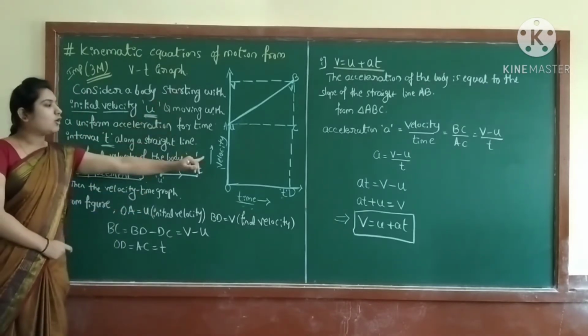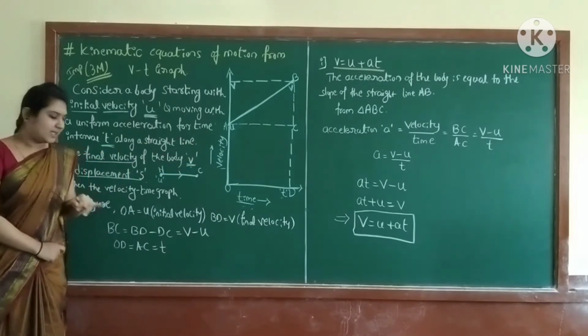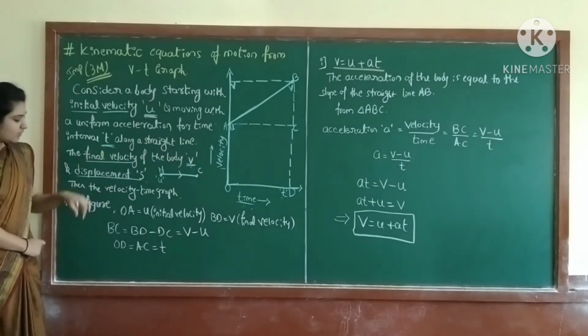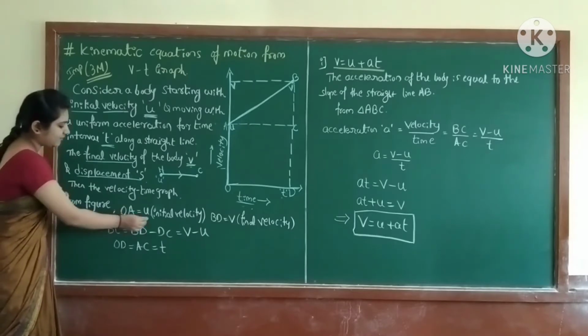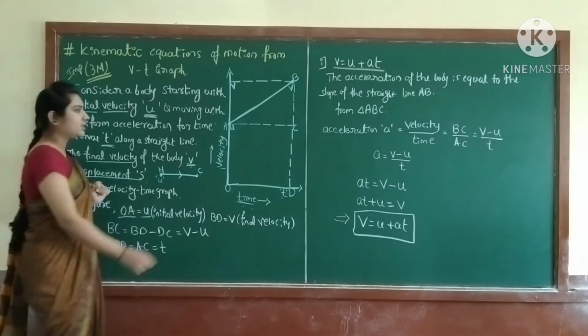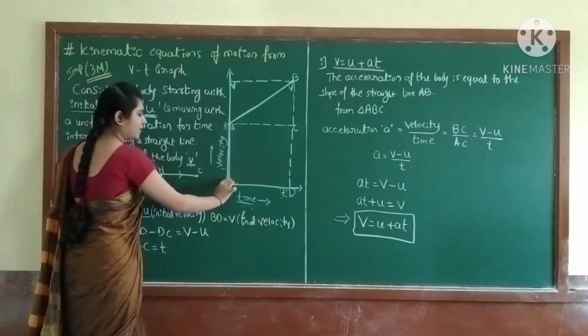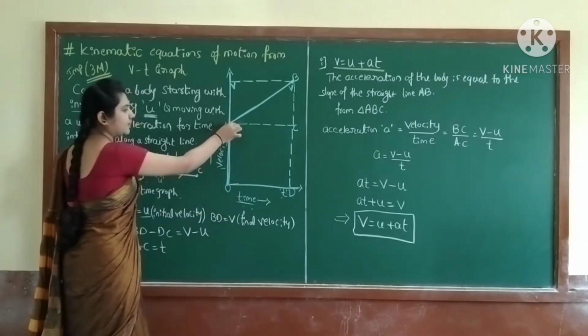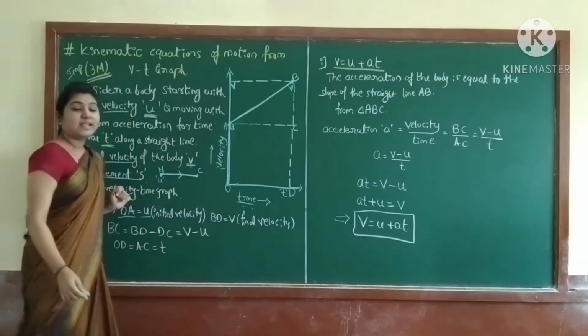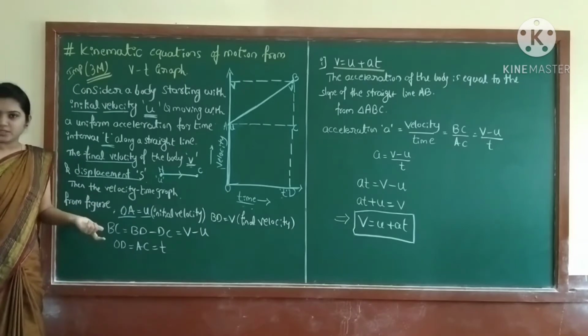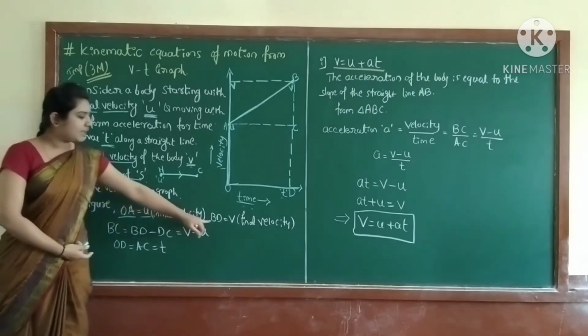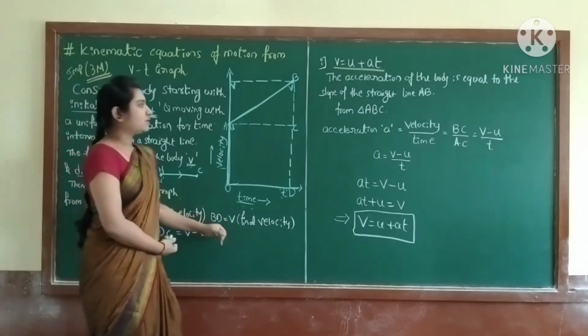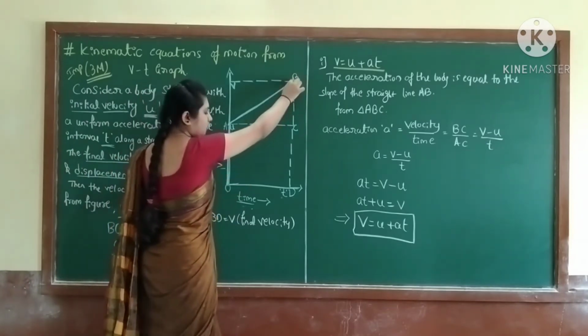What do we get from this velocity time graph? From the figure you can see, what is OA? U, initial velocity. So this much, OA, from here to here. This is U, the initial velocity. Next, what is BD? Final velocity. This whole.